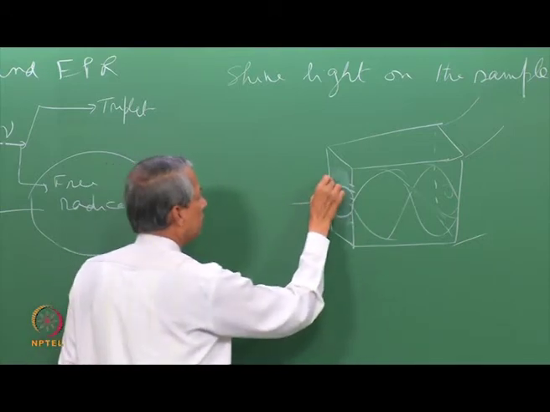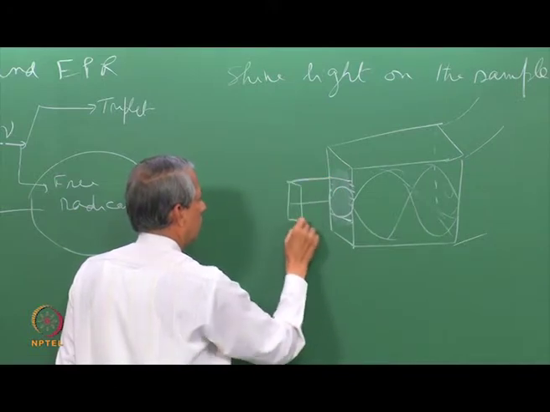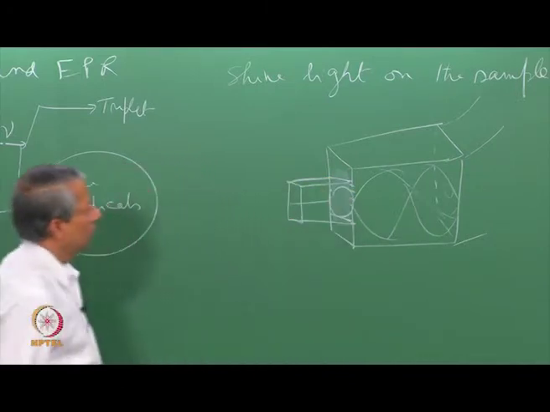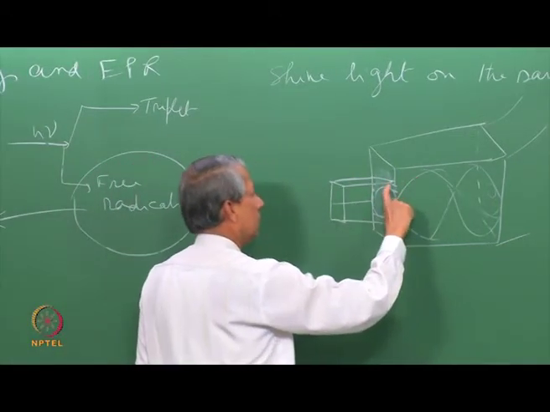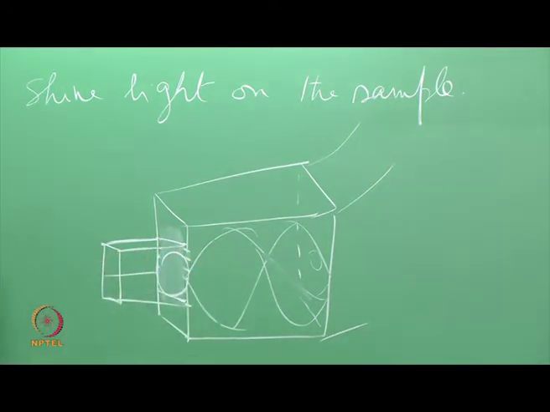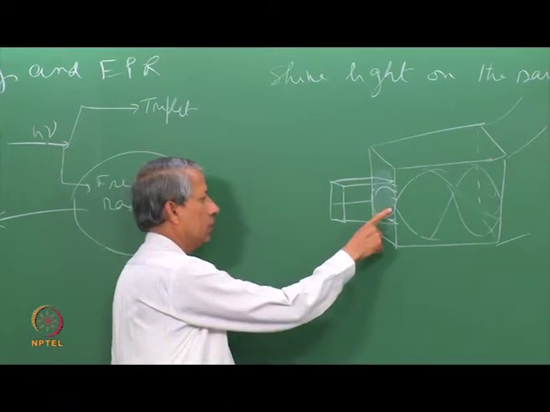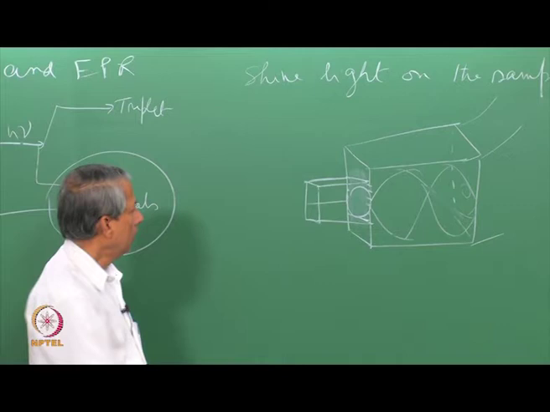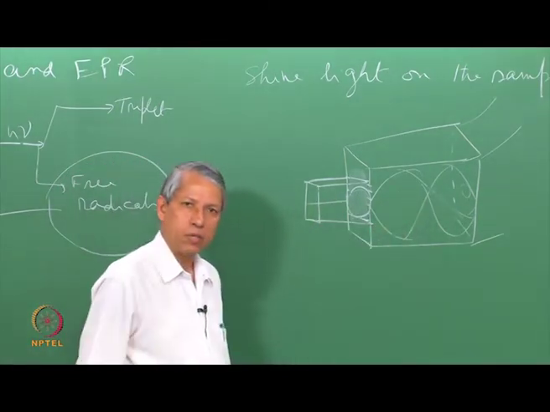So, another technique is to actually have a hole here and let another piece of small waveguide be mounted here. The wavelength is such that this cannot sustain within this much smaller dimension. So, this almost acts like a tube which blocks the wave from entering here. There could be a slight loss of the cavity Q, but nevertheless this will work very well, particularly since the hole is clear and all the light will go through the microwave cavity.